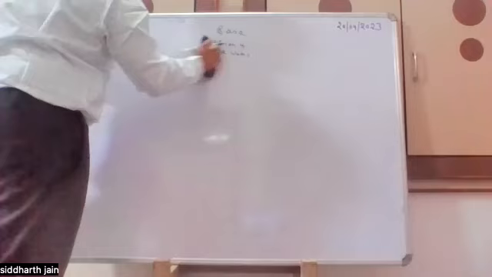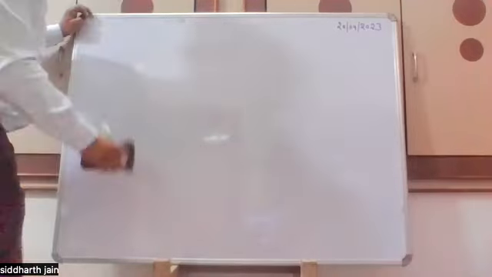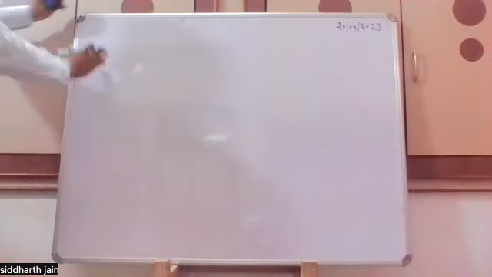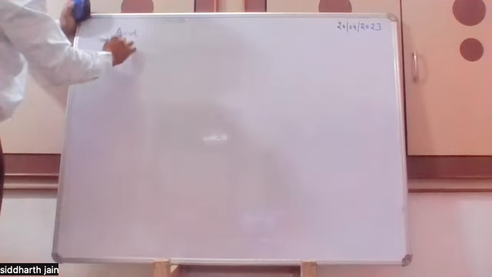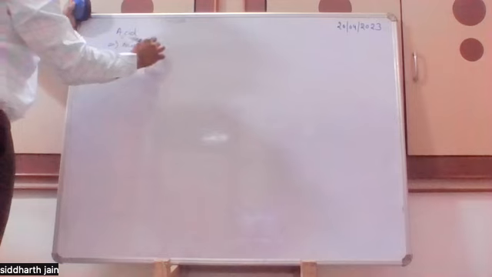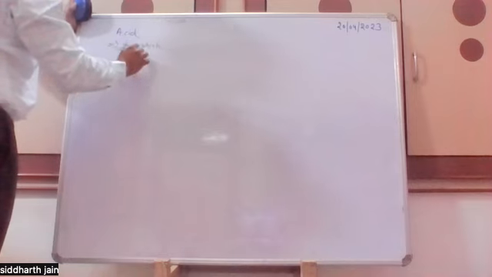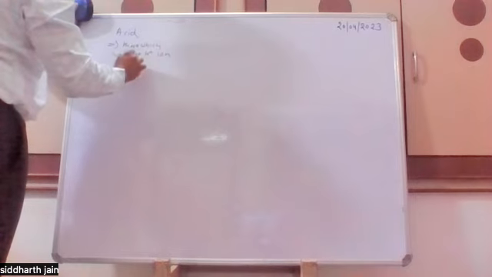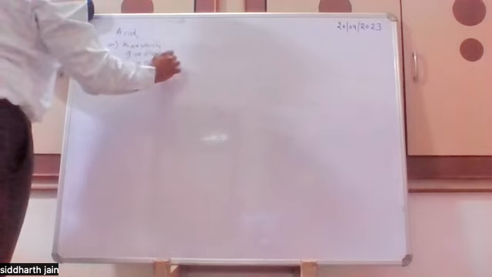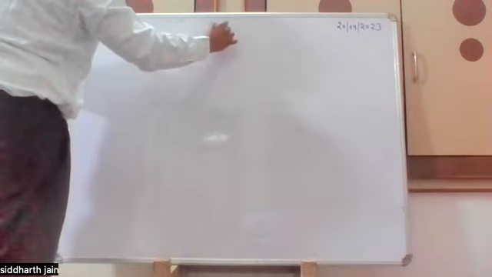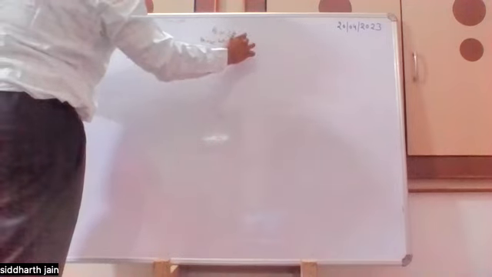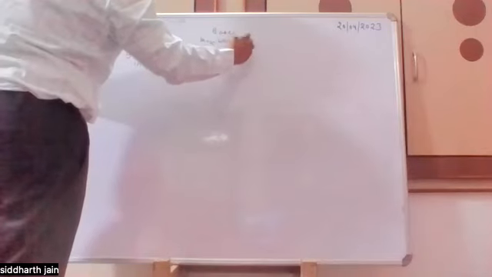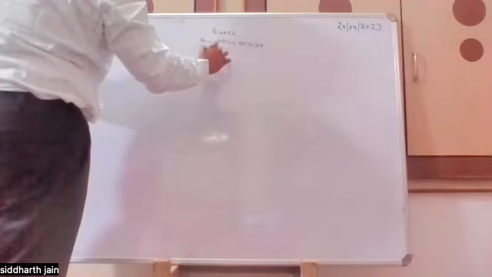What is the Bronsted-Lowry concept? Sir, Bronsted-Lowry gave the definition of acid and base: acids are those which give H plus ion in solution, and bases are those which accept H plus ion in solution.